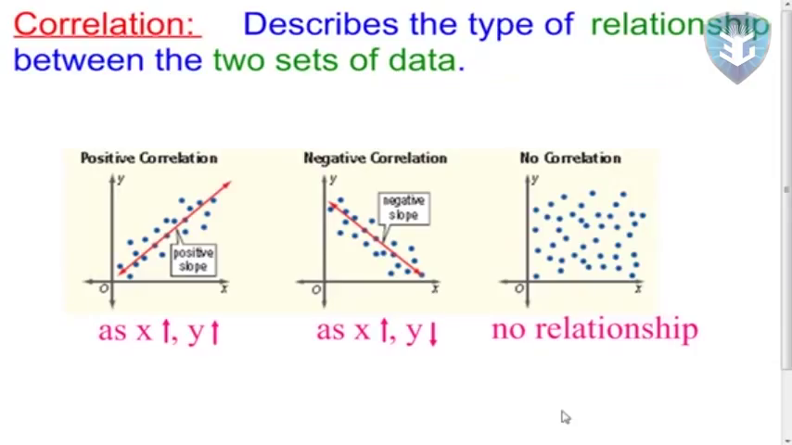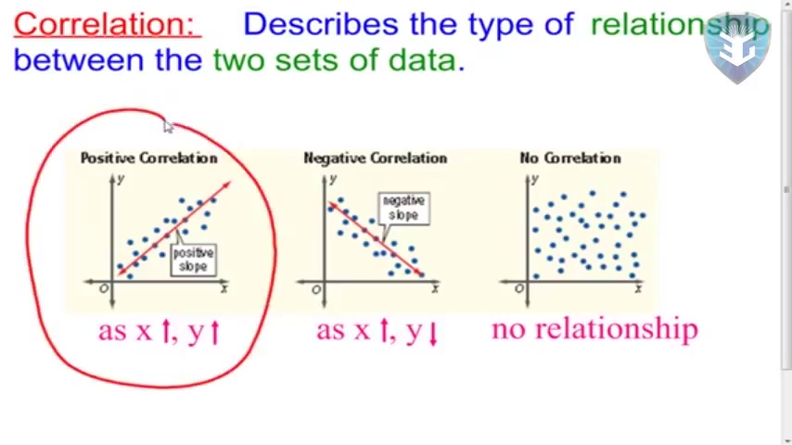Alright, then there's this fancy word called correlation. Correlation describes the type of relationship between two sets of data. So in the far left example, you're talking about positive correlation. Basically, if you think about that as a line, positive correlation is a line that would have a positive slope. In this far left example, if you think about a line going through those dots, that line does have a positive slope.